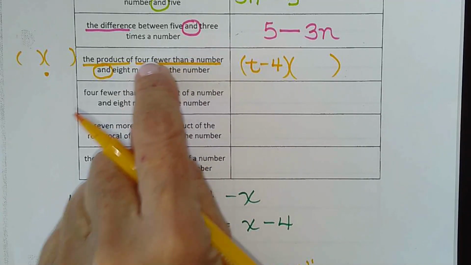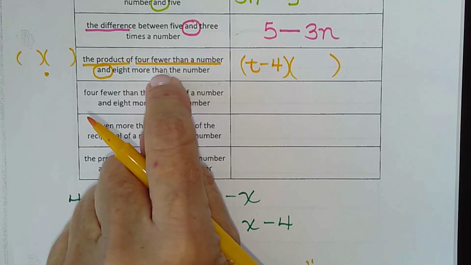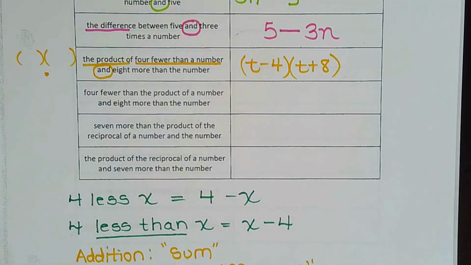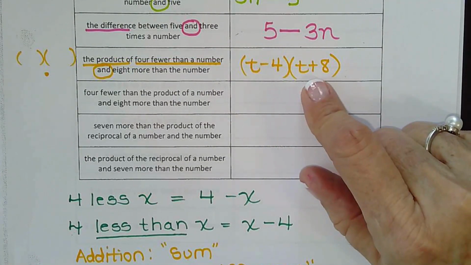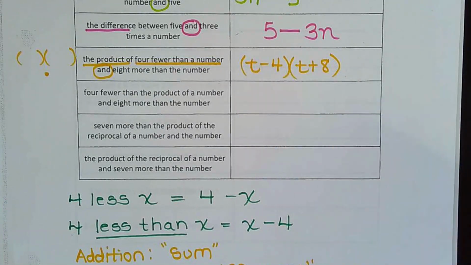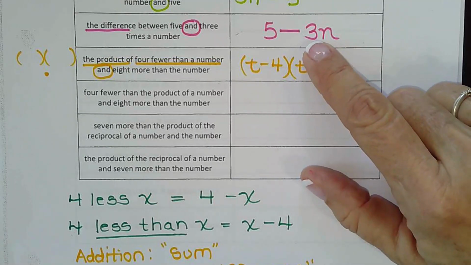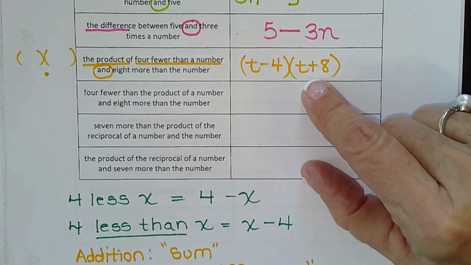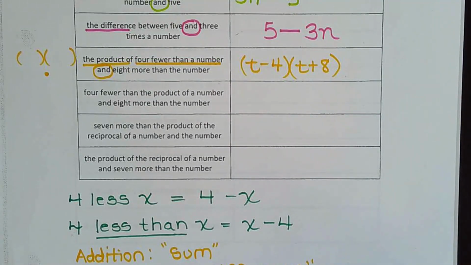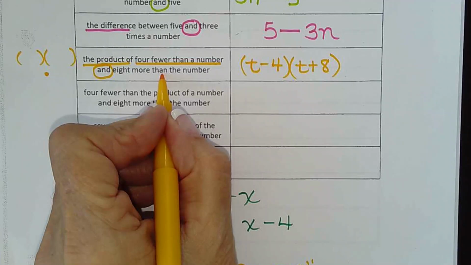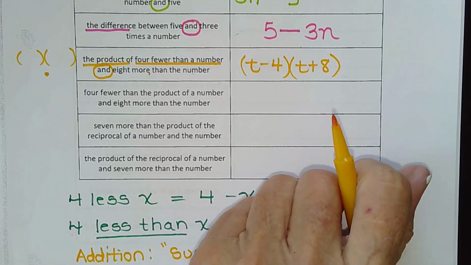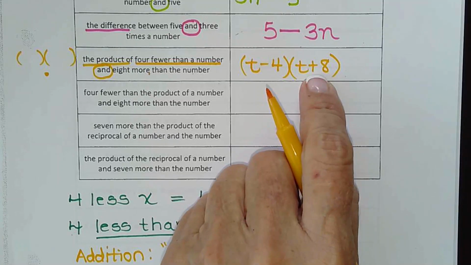T minus 4. 8 more than, same thing with more than. Put the 8 second, so that would be T plus 8. In addition, order doesn't matter, but it's nice to stay consistent, and you're going to learn later on in this class that we always put our variables first. This would be an exception, obviously, because we can't switch the order there. But when we have a choice, like in addition, because T plus 8, 8 plus T, the same thing, we usually put our variable first. Because it's more than, just like fewer than, that means a number added by 8. But if you wrote 8 plus T there, that's okay.